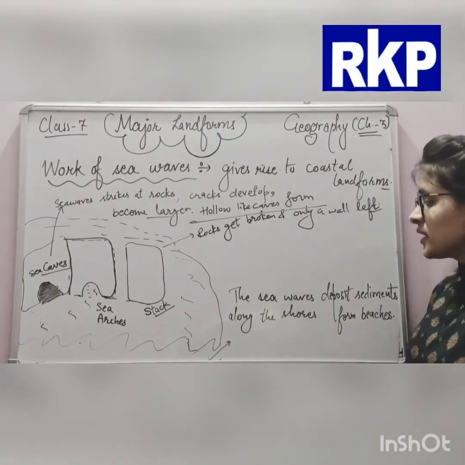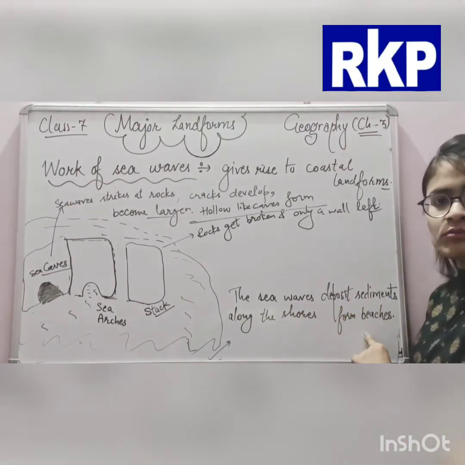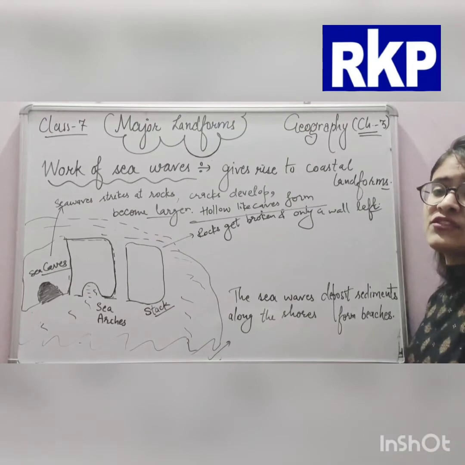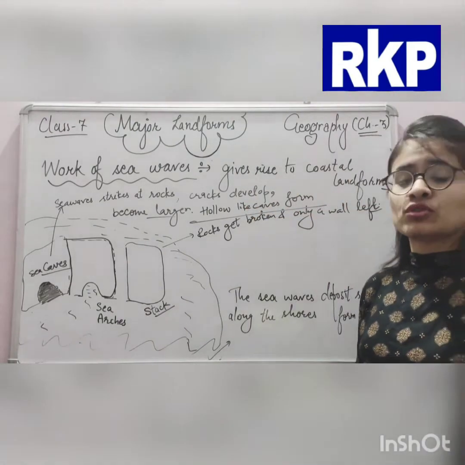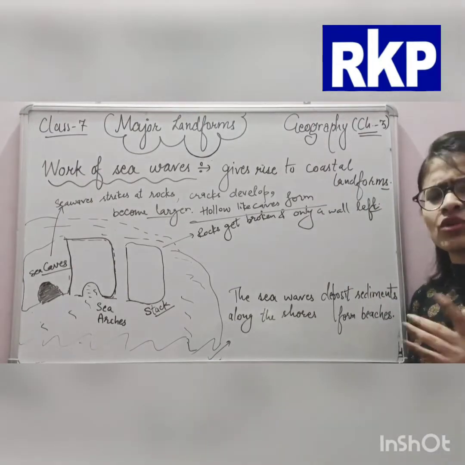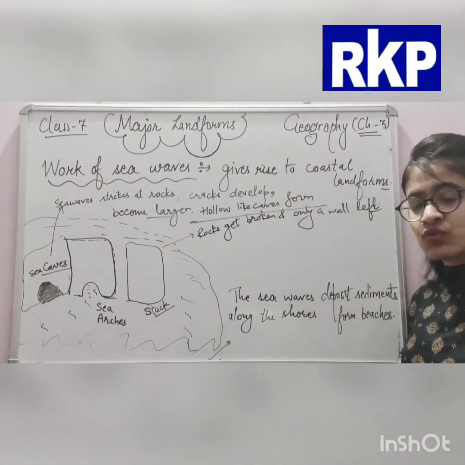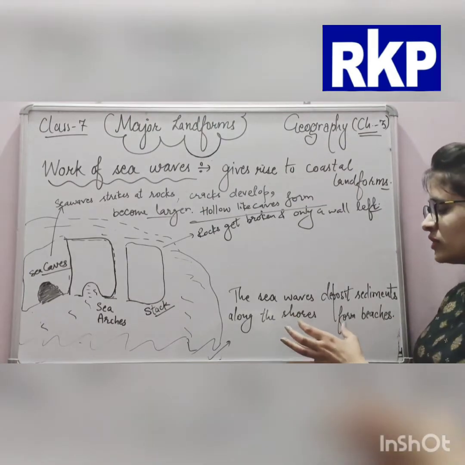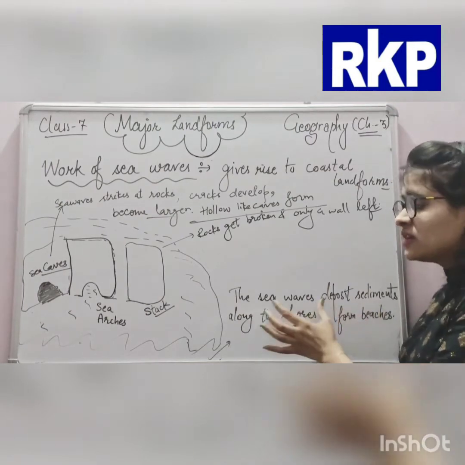So we can say that the sea waves deposit the sediments along the shores and form beaches. If anyone of you has gone to Goa, or to beaches, it's okay if you have not, but you should be aware how these beaches form. They have formed because of the deposited sediments. What are the sediments carried by the sea waves?